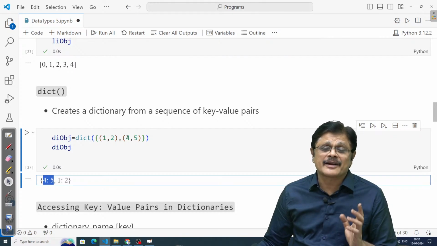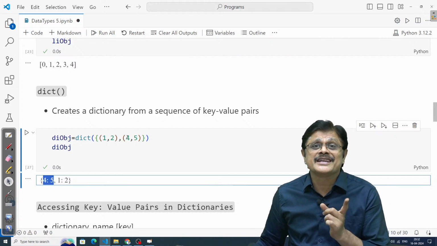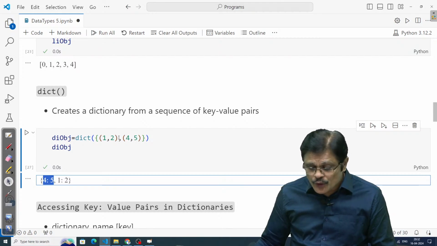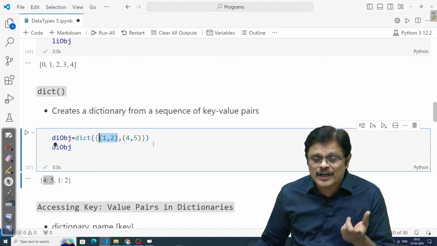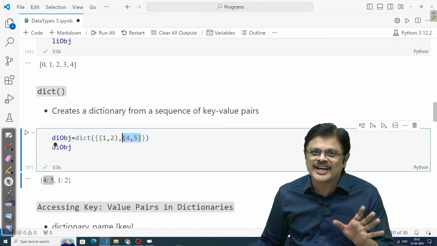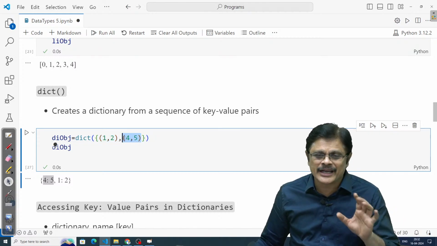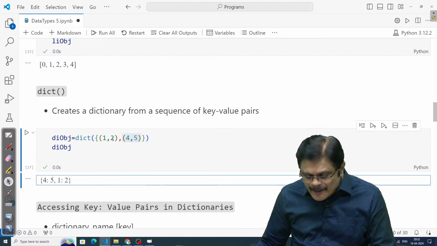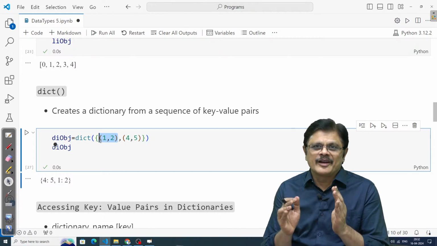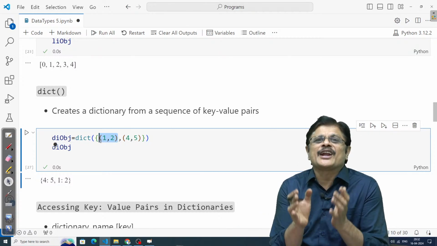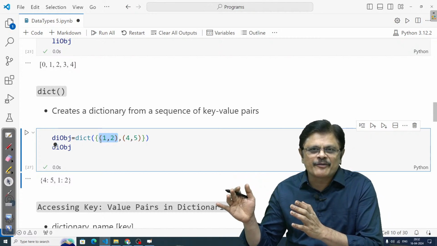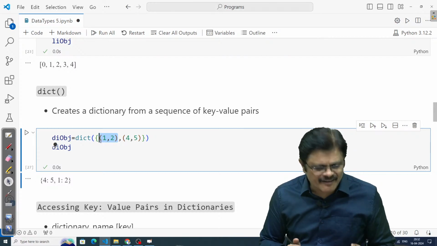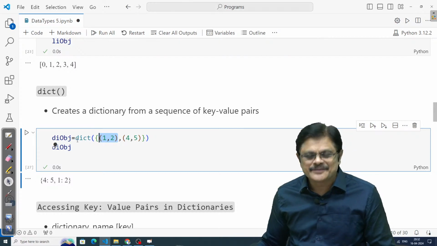If you remember, dictionary is not an ordered type. It is unordered. So you may be expecting this as the first key value pair and this as the second key value pair. That does not happen, sir. That order is not maintained. Please note that. So this is how we can create a dictionary, but here we need to give the pairs, that is key value pairs, as ordered pairs. If you give a collection of ordered pairs, that will be converted to a dictionary by using the dict function. Is that clear, sir? Hope you understand.